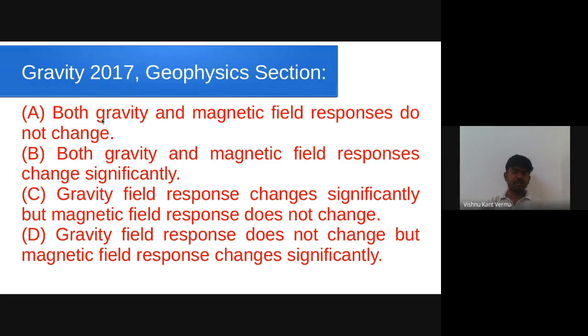Looking at the options: gravity and magnetic field response do not change. This is wrong. The gravity field will not change, but the magnetic field response will significantly change. Option B, gravity and magnetic field response change significantly. Again wrong, because the gravity anomaly will not change. Option C, gravity field response changes significantly. Again wrong. Last option, gravity field response does not change, but magnetic field response changes significantly. Yes. So the correct answer for this question is option D.